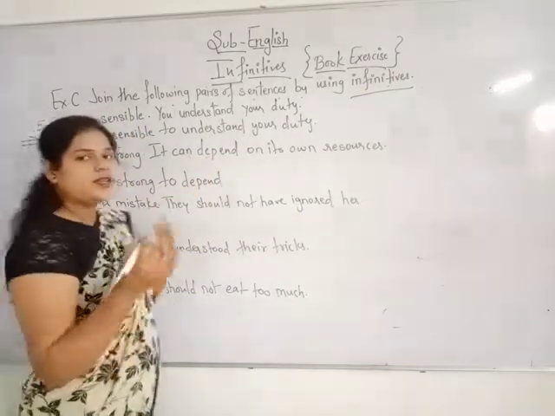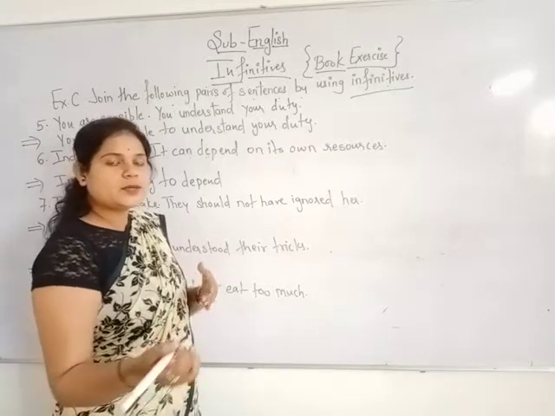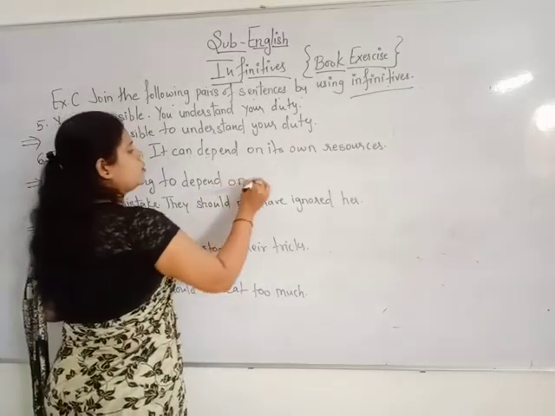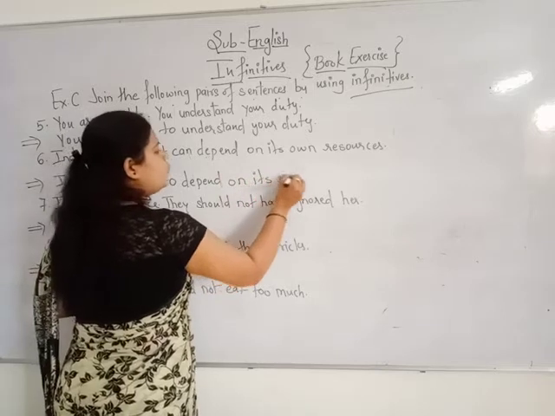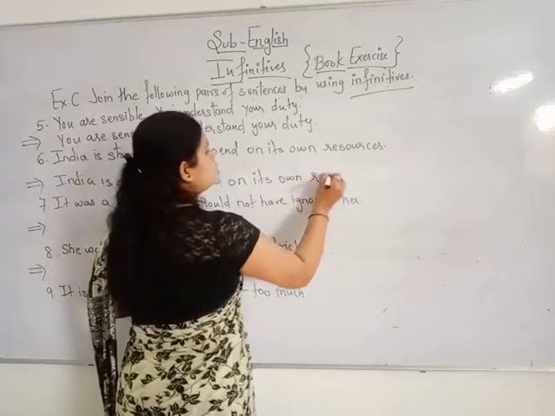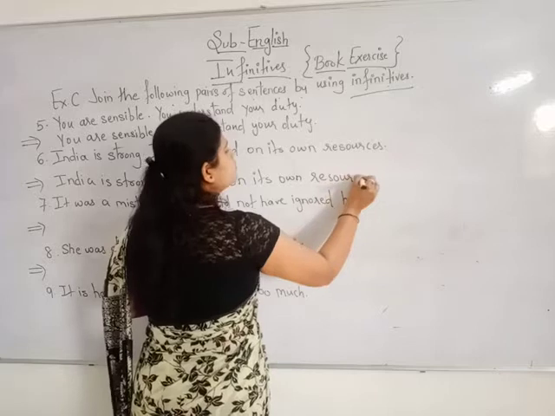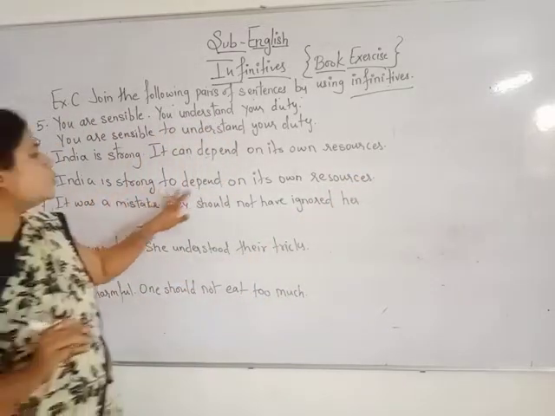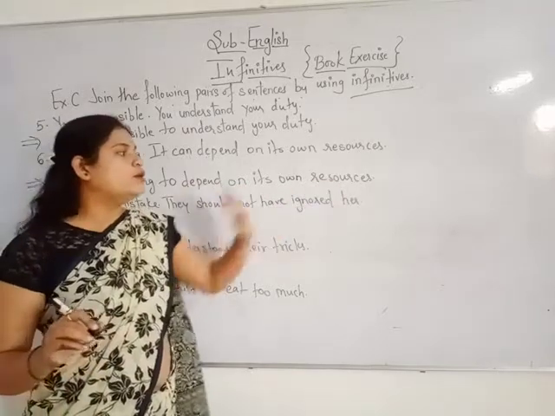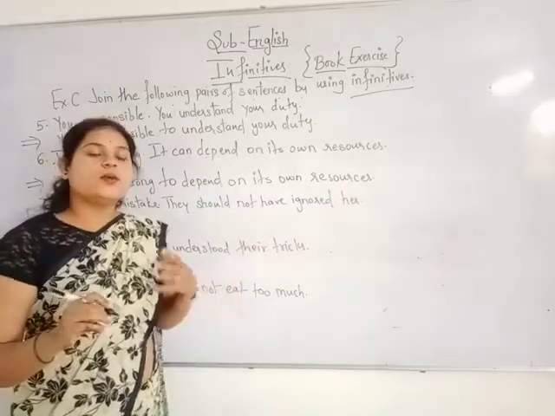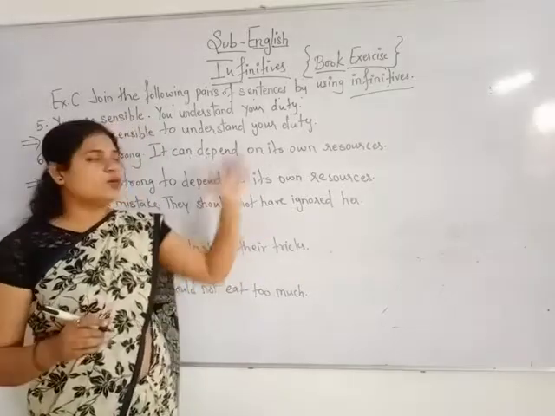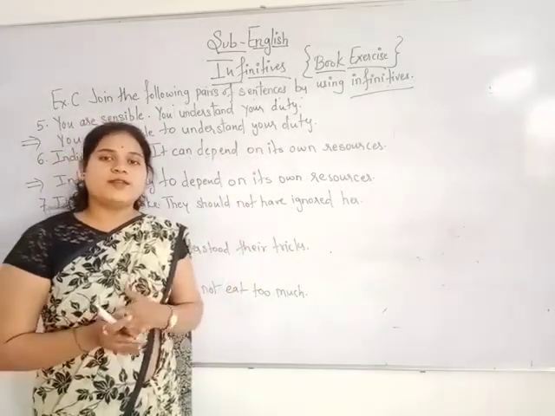It won't change according to the number of the subject or the tense. So, on its own resources. This will be a complete sentence: India is strong to depend on its own resources. So it's quite easy to join sentences using infinitives. I hope that you have understood it well.